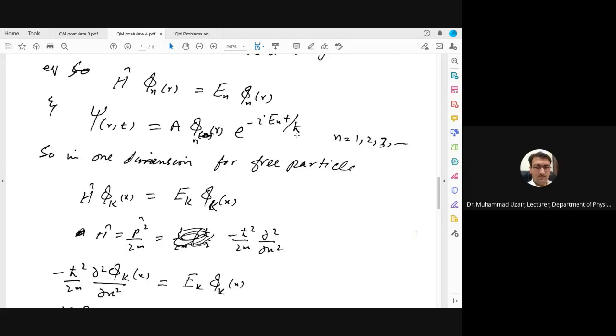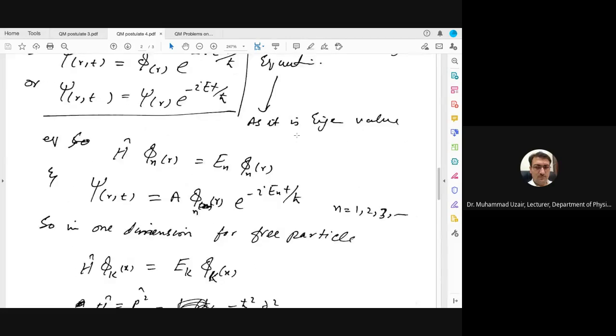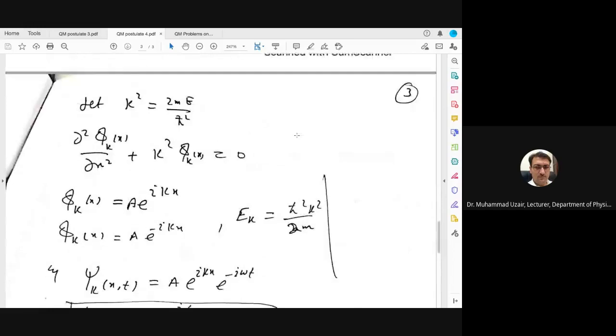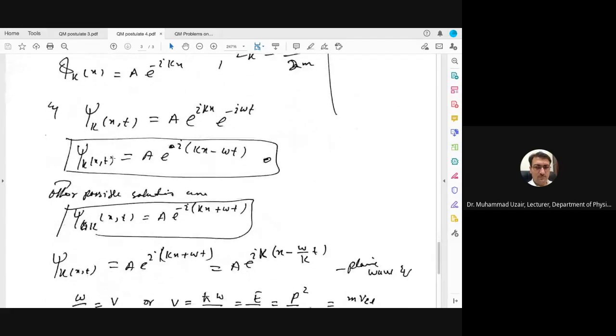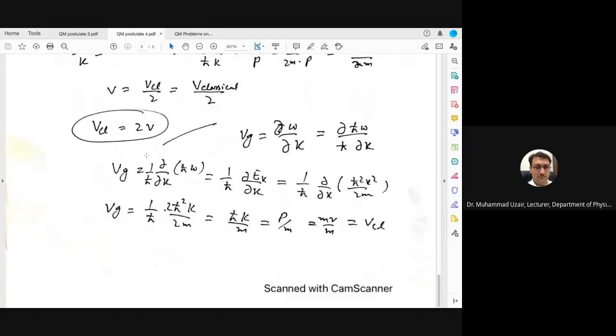So these are different forms of the wave equation, and you can interchange them by just putting the values or rearranging the values. So this is the solution for the Schrodinger wave equation. Psi is the solution, or you can say the state function, which we got through the equation of motion, or you can say the Schrodinger wave equation. This is the whole postulate, and now we have to solve some problems on it.